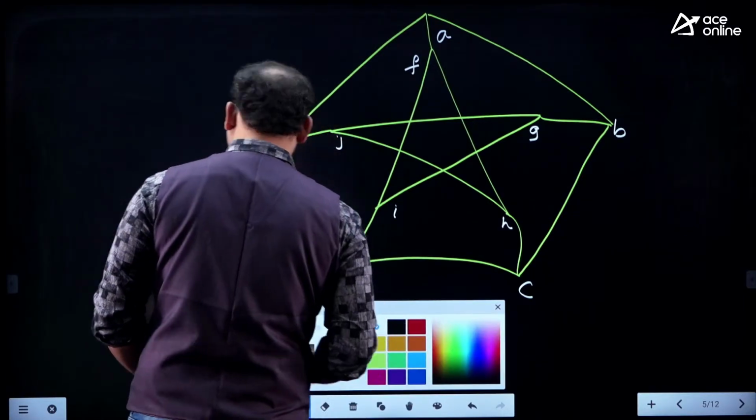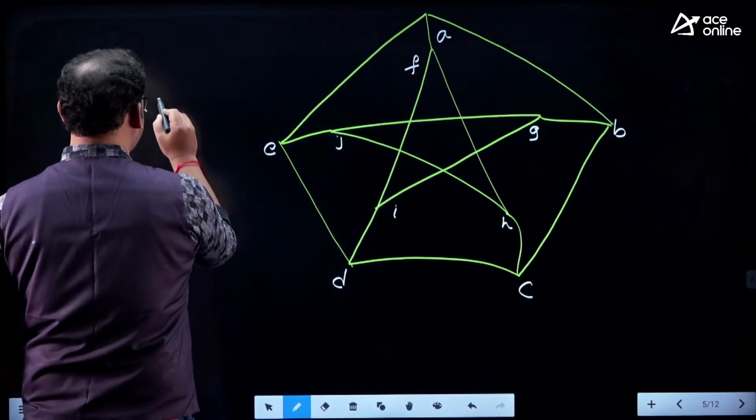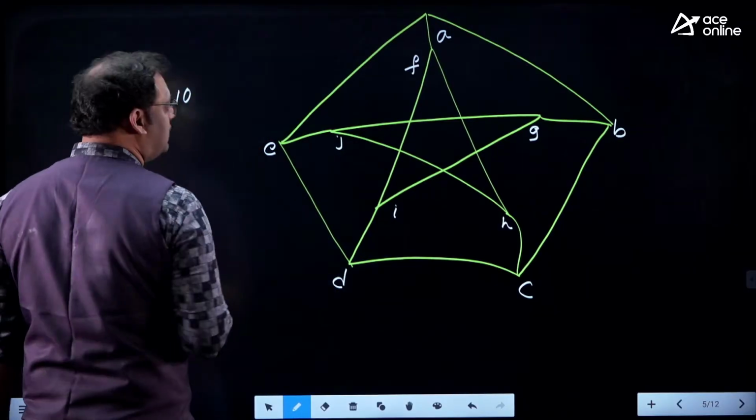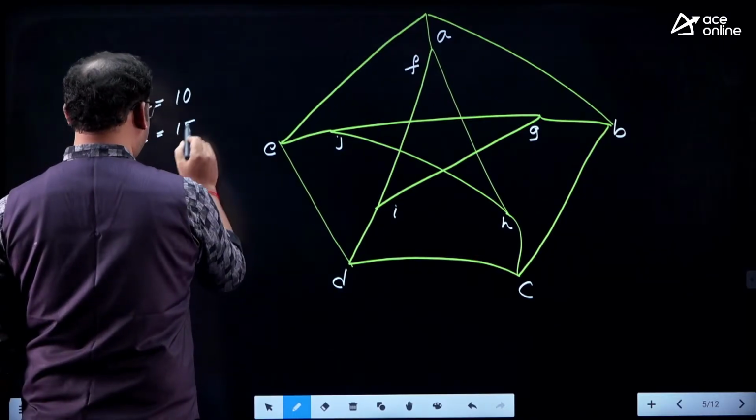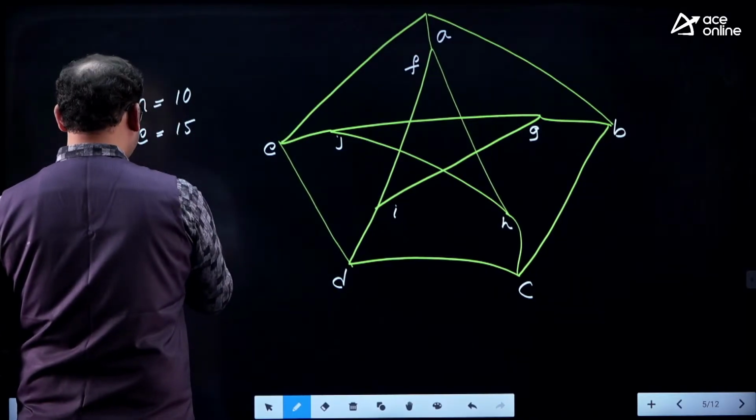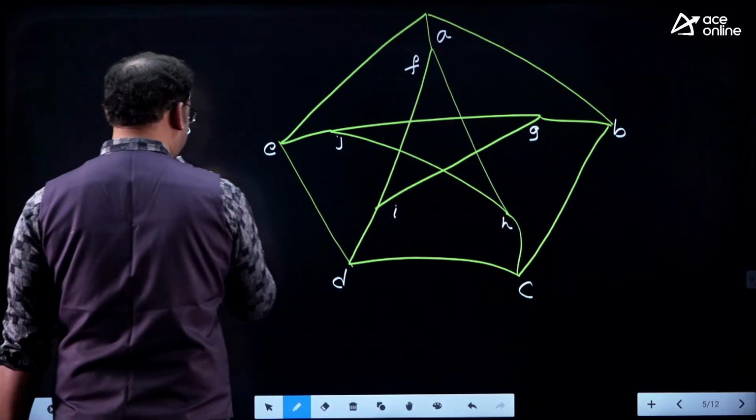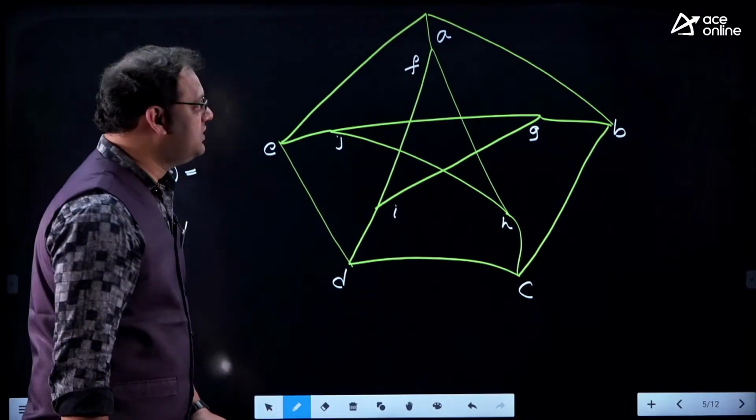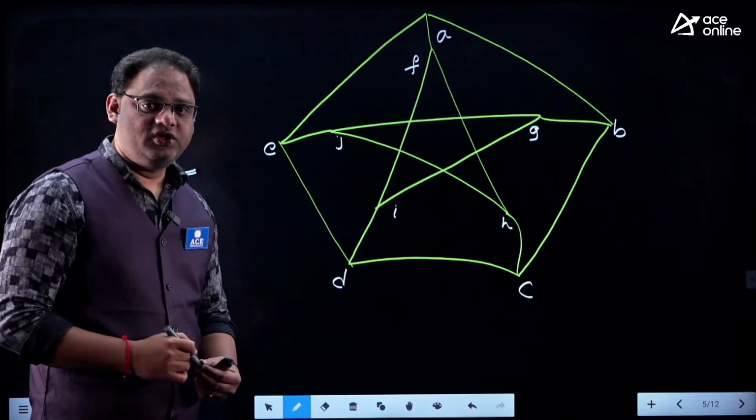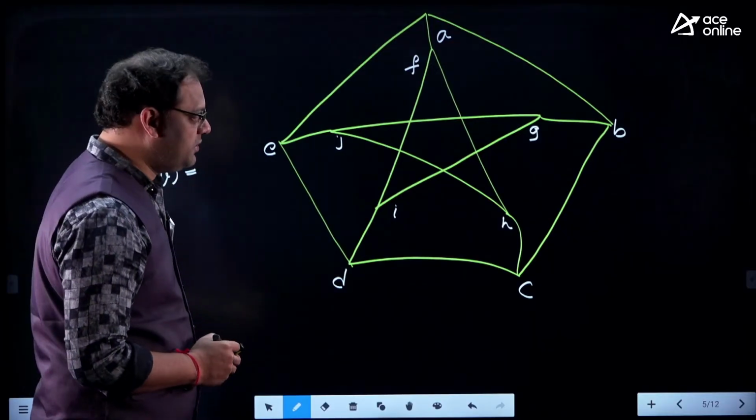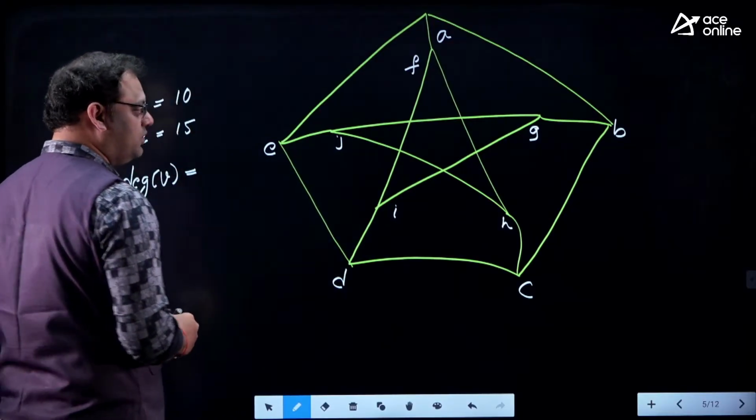This is a graph with n vertices. Here n is equal to 10. And coming to the number of edges, some 15 edges are available. If you ask me what is the degree of a vertex here, let me take vertex A or B or C. I think the degree of every vertex is 3 here, the number of edges incident on that particular vertex.